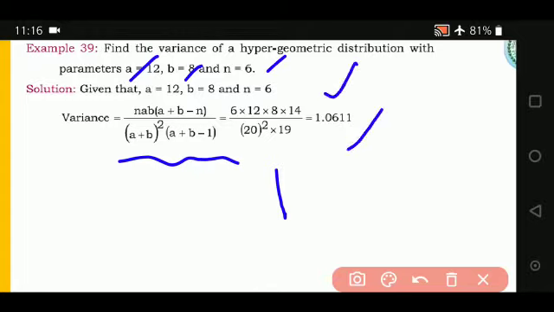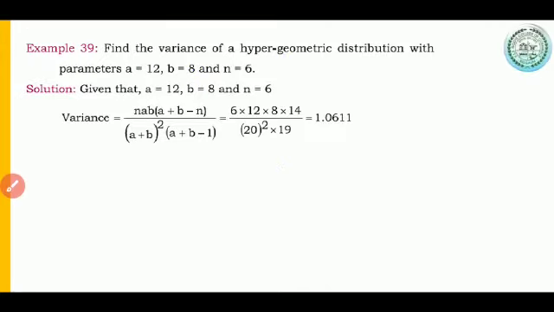Practice, practice, practice. If you are not able to do it once, practice the same example 2 times, 3 times. The third time you will understand the concept and 100% you will get how to solve it. With this we finish the examples on hypergeometric distribution, and also we finish the hypergeometric distribution topic.